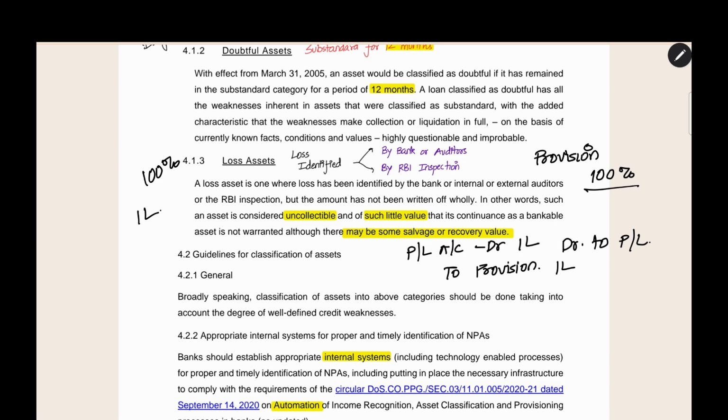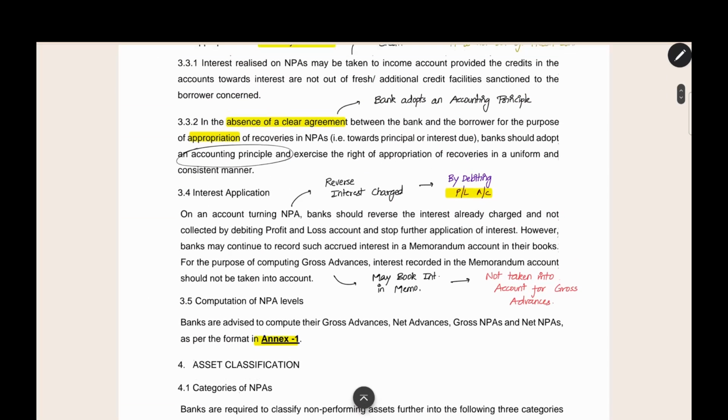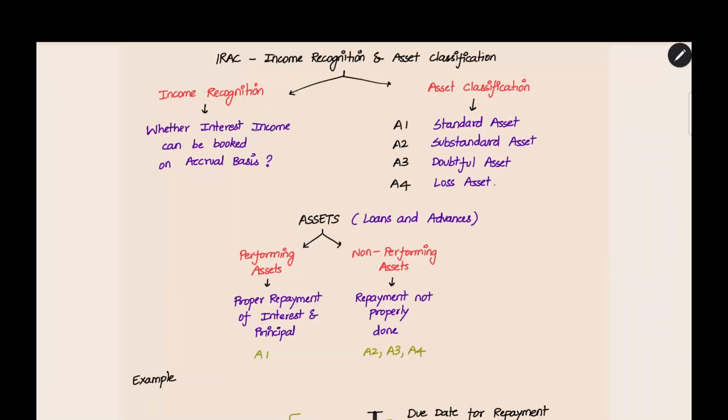By creating this provision, you are making a, what we can say, a hedge against the loss. In future, even if you have the loss, you can recover it from the provision. This is the use of provision. The next thing we are going to see is why we are creating this provision, why we are doing the asset classification. By asset classification, the only thing is differentiating. There is no other use for asset classification.